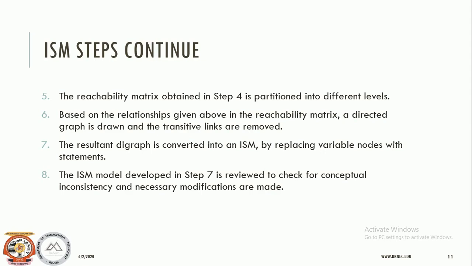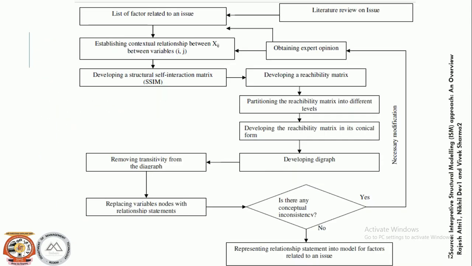So in the seventh step we remove the variable identifiers and put in the actual variable names. And the eighth step, once you are done with this, it is reviewed to check for conceptual inconsistency and necessary modifications are made.